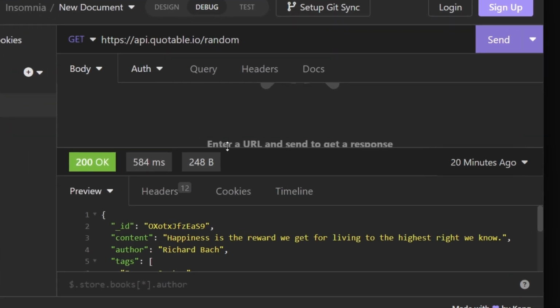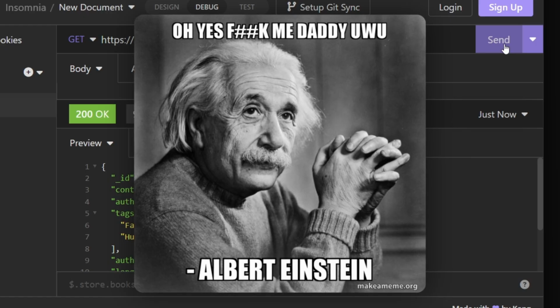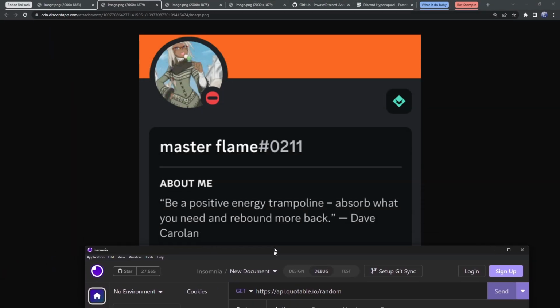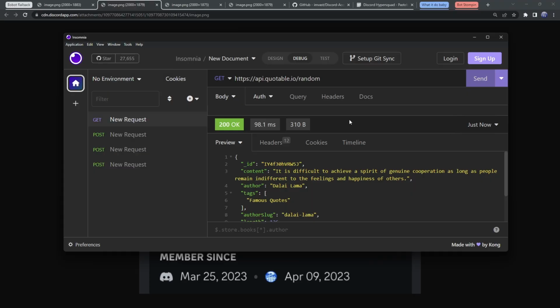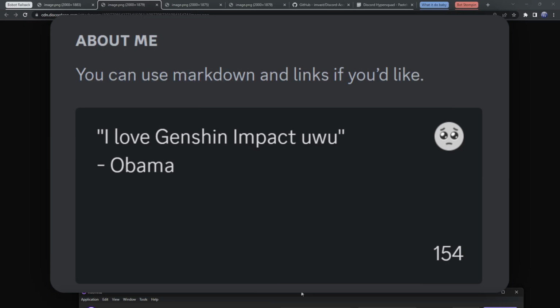All you need to do is just send another one of those requests, and now I have a completely random quote. "You can't blame gravity for falling in love." Wow, Albert Einstein's such a romantic. So the people that are behind these accounts, all they're doing is just generating a random quote and then using Discord's API again, just as if they're sending a message, but this time they're sending a little message to Discord saying, change my about me to whatever quote I give it.